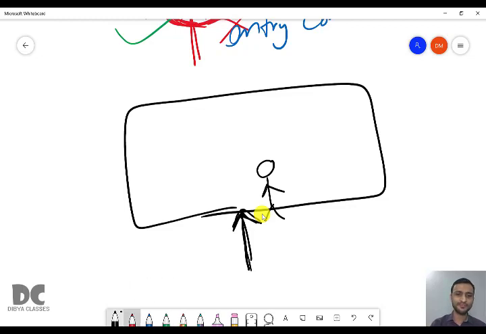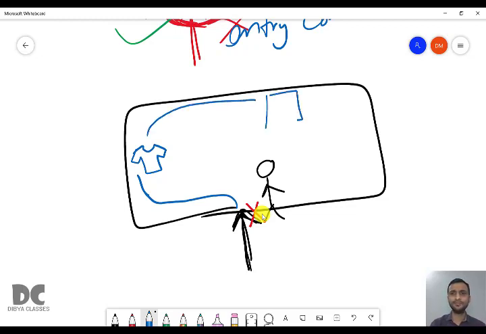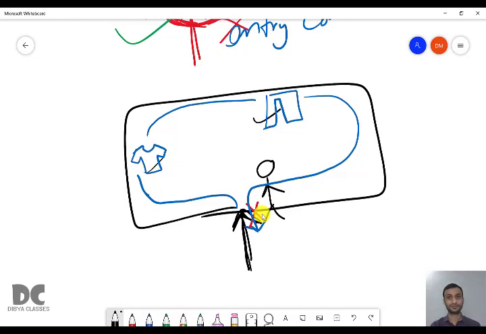So what is happening? It is not checking at the entry. But for example, you went inside and you picked up a nice t-shirt. Then you went to another place and you picked up a pair of trousers. And then you want to go out of the shopping mall. Now he is going to stop you to check if you have paid for your items, the t-shirt and the trousers.